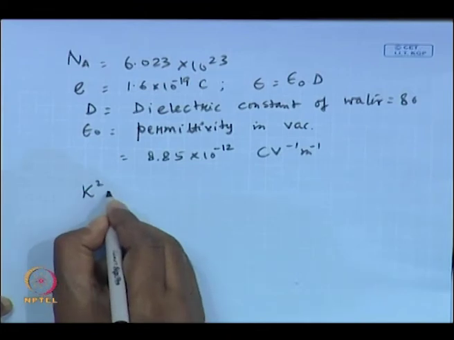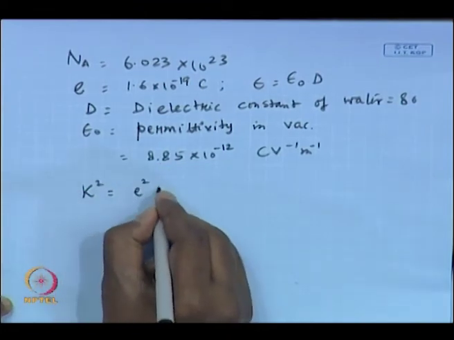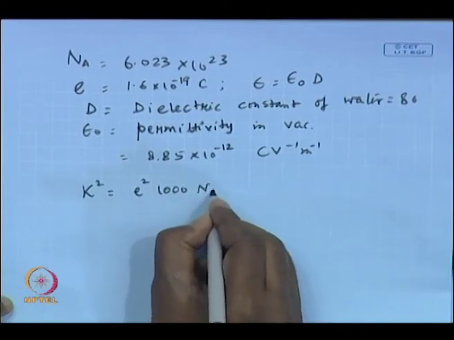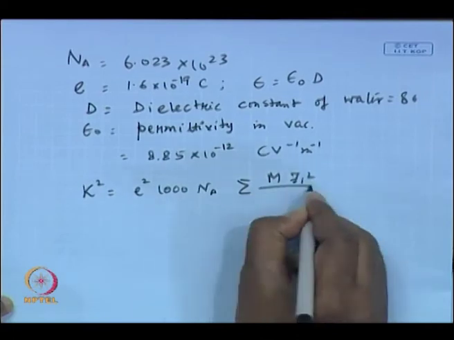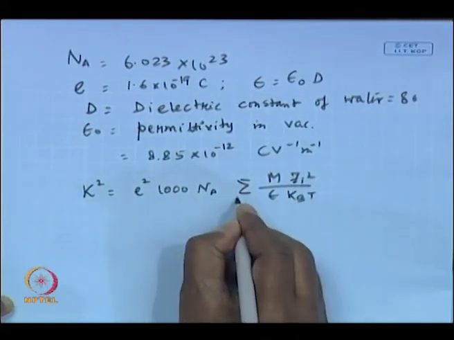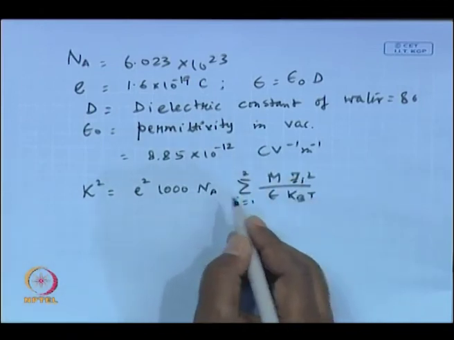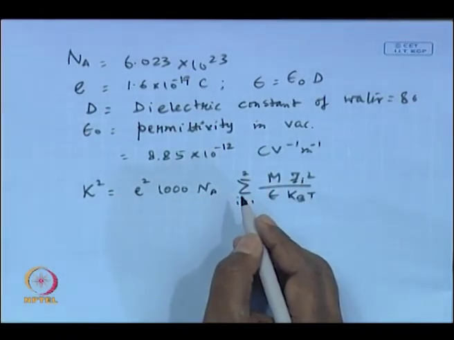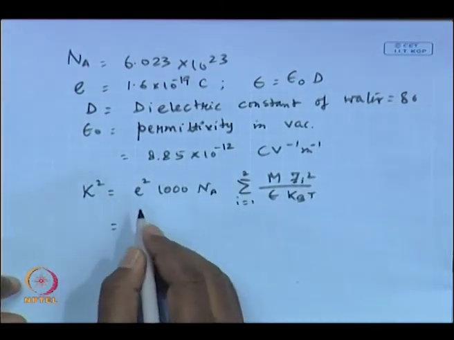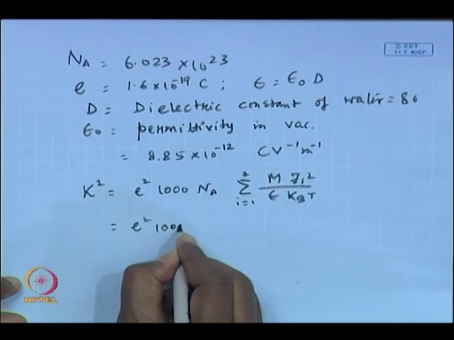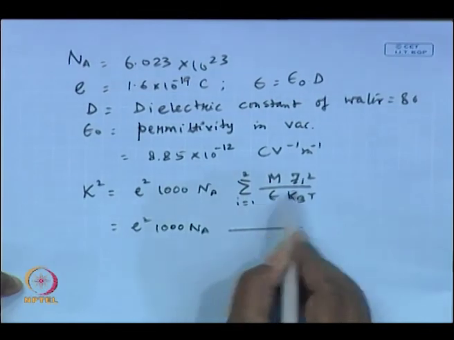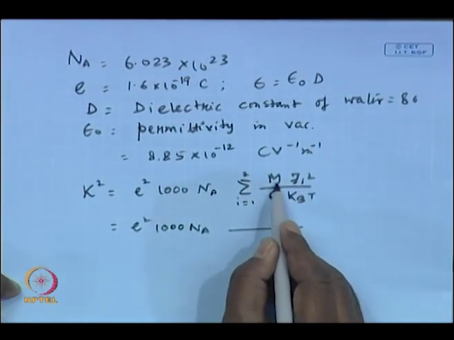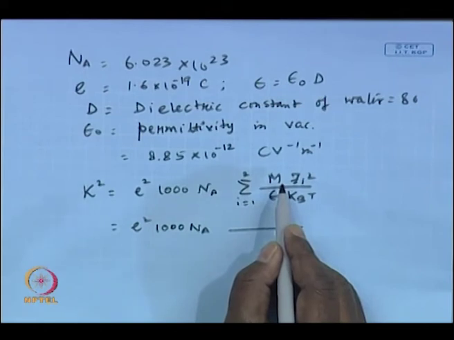And now you put everything in the definition of kappa square. This becomes E square 1000 Avogadro number summation of molar concentration Zi square over epsilon kB T, and this I is over 1 to 2, that is the ionic species present in the solution. So, E square 1000 Na, and now this I is over Zi basically, okay, and molar concentration of both the species will be equal at the bulk, otherwise the electroneutrality will not be maintained because it is 1:1 electrolyte.